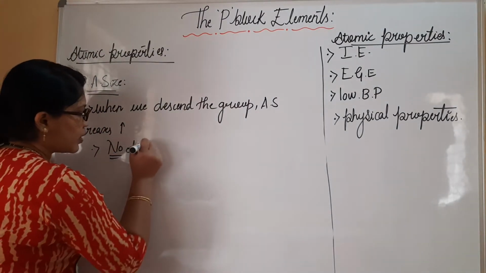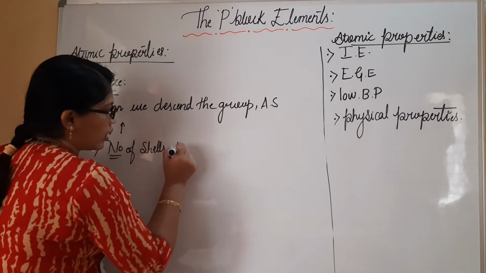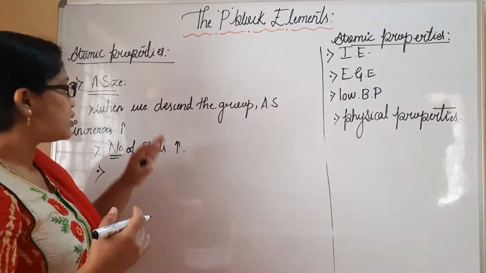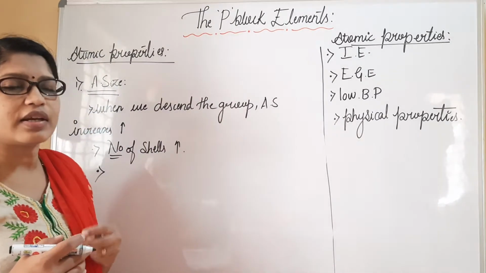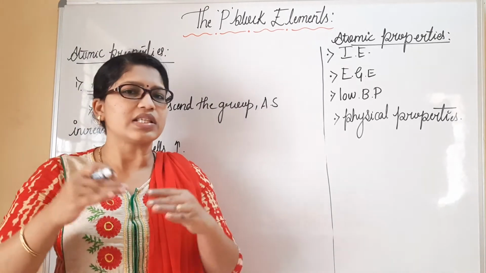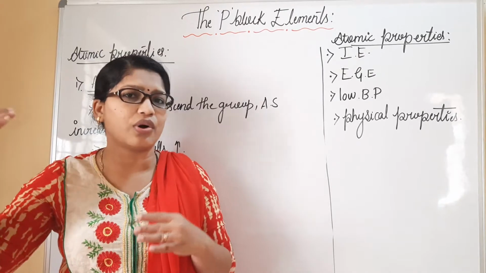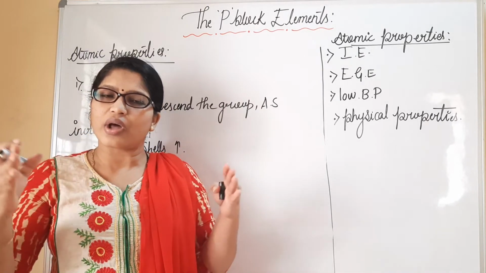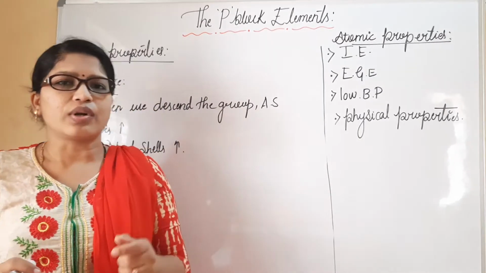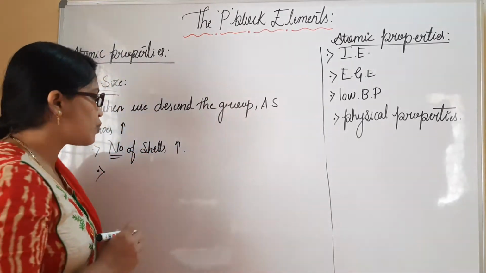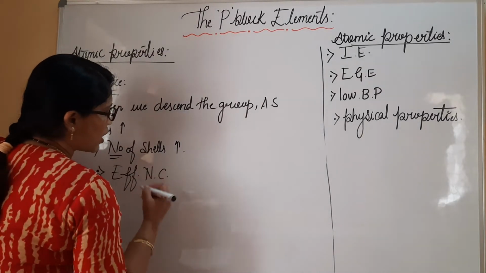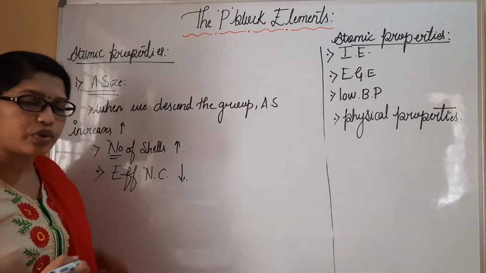As the number of shells increases, the size also increases, and that definitely affects the effective nuclear charge. As the size increases, the distance from the nucleus to the outer electron also increases. As there is a lot of difference down the group, the effective nuclear charge decreases. So the last point I must mention here: effective nuclear charge decreases when we move down the group.